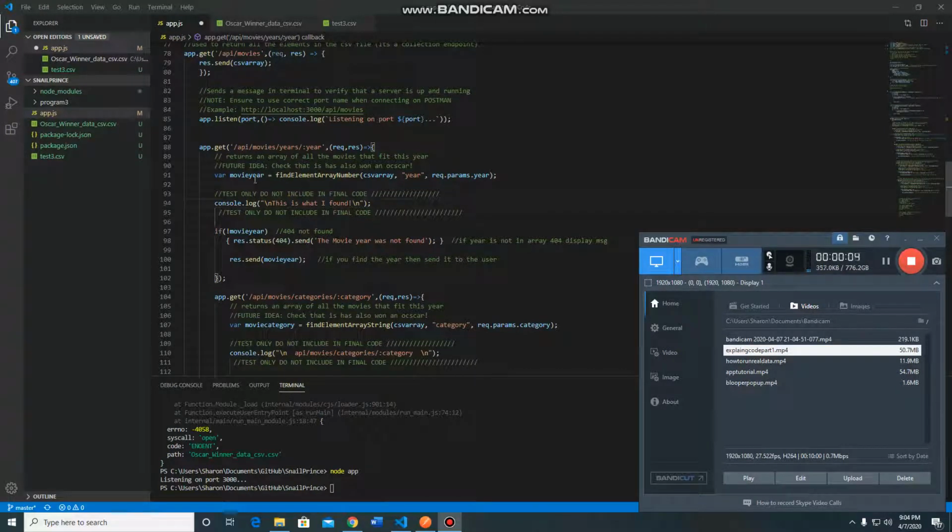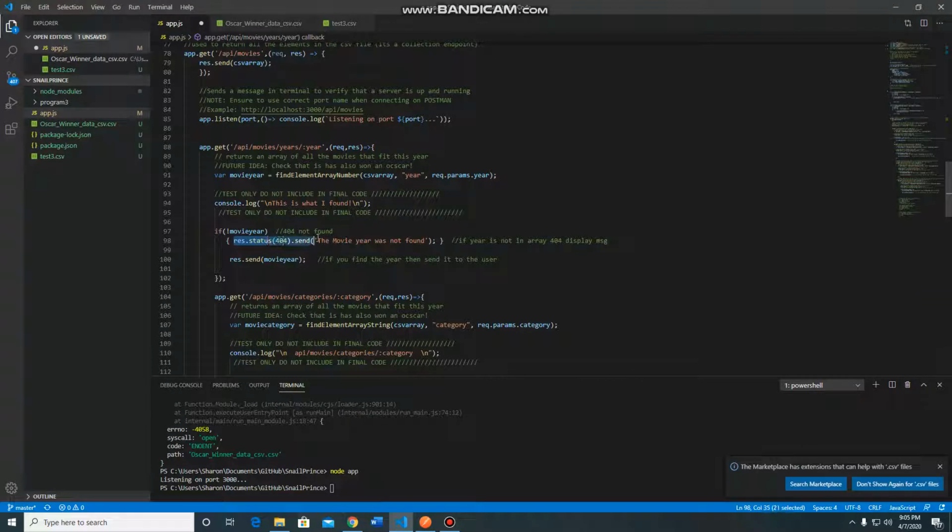So, where we left off is I was explaining that this basically sends to Postman an error 404 status and a little message that says movie was not found. But this is in the event that we can't find a single movie that matches these parameters. Otherwise, if we do get a success, then we're just going to send this entire array to go print. So you do response.send, and it sends that entire array.